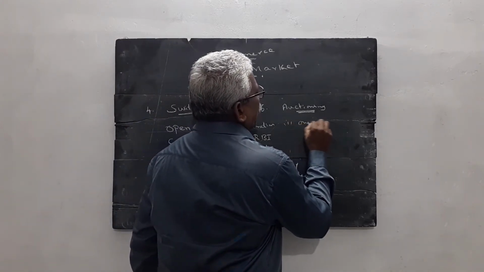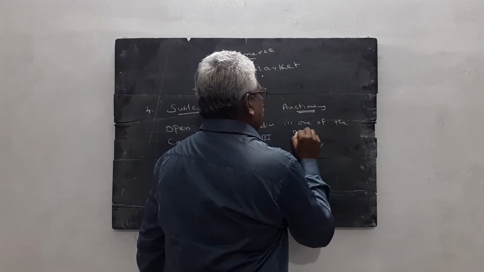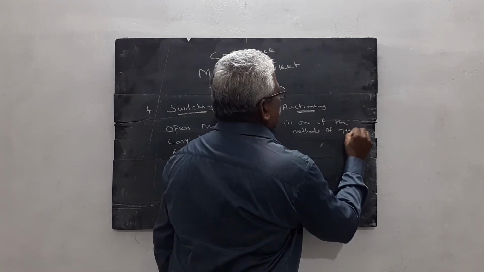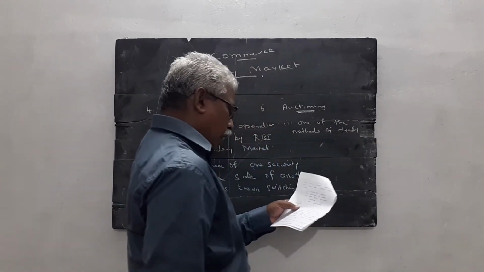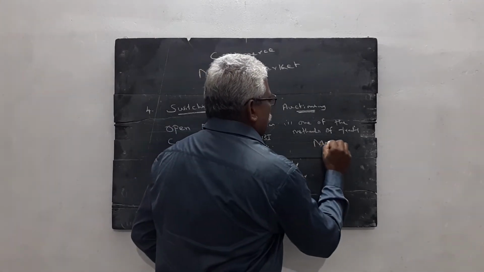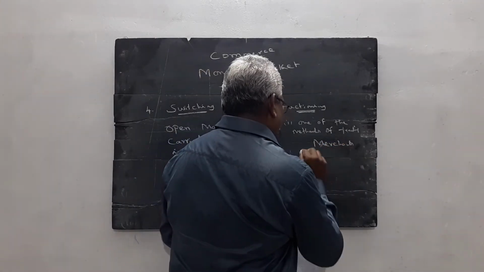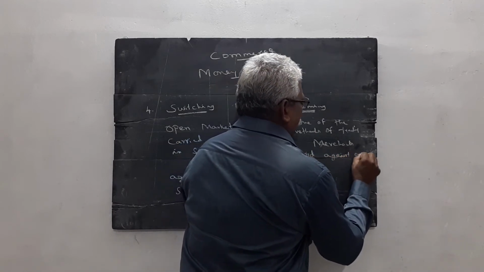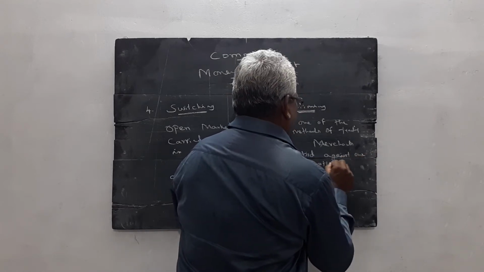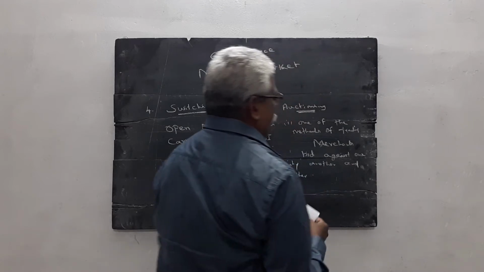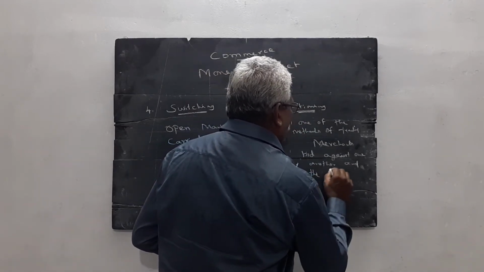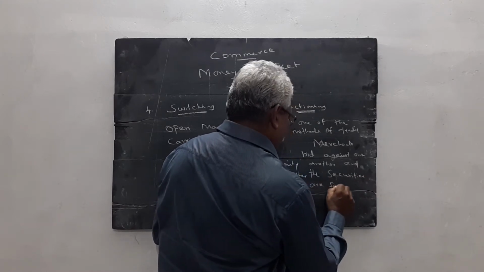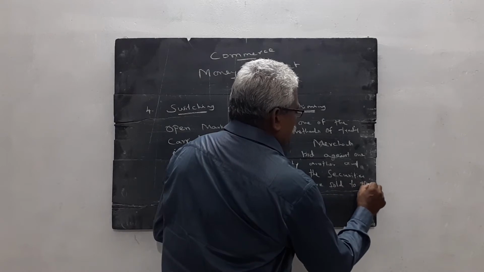It is one of the methods of trading where merchants bid against one another and the securities are sold to the highest bidder.